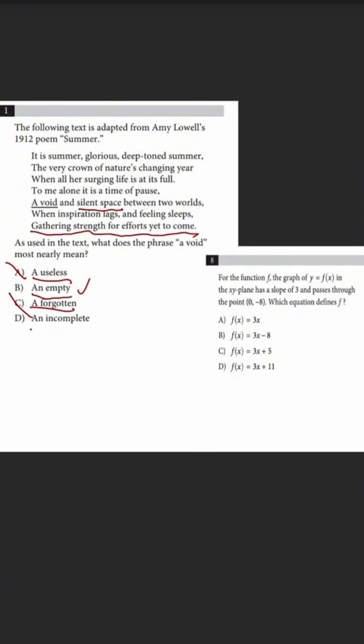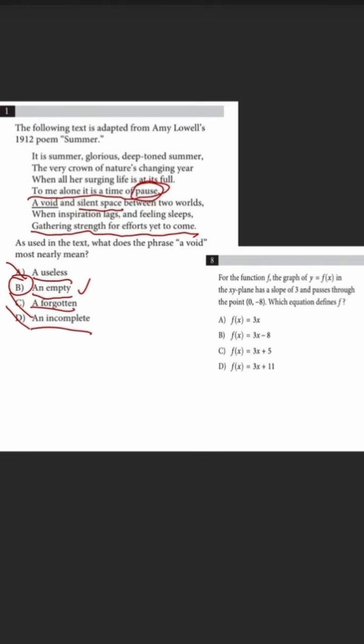Well, if we look at the last one, it says "an incomplete." This text is talking about summer, right? The author is saying, to me alone, it is a time of pause. Incomplete usually means that it's not finished yet, right? The author is implying that summer is a time of pause. It doesn't mean that it's incomplete. So the correct answer is B.